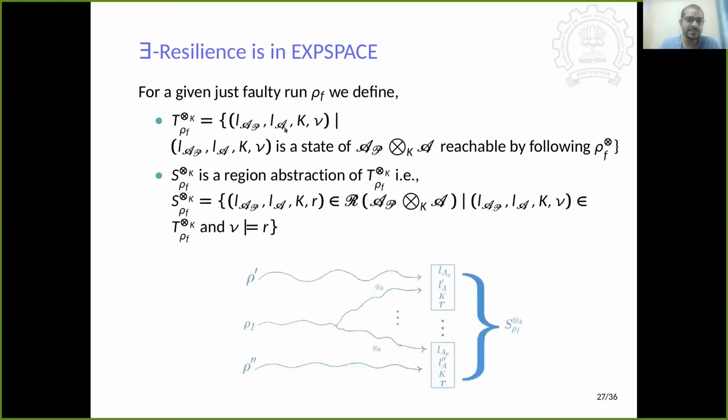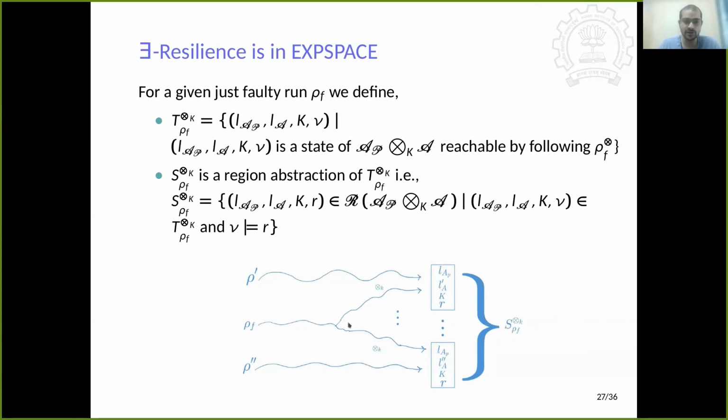Now, if we see the strong region construction, then we will be able to see that this S is a region abstraction of this set P. That means that we will take the regions that are reached in the strong region automaton corresponding to this state. So for example, suppose this state represents the product automaton, and this state represents the state of the strong region automaton corresponding to this state in the normal automaton. So now we will show how this state has been constructed.